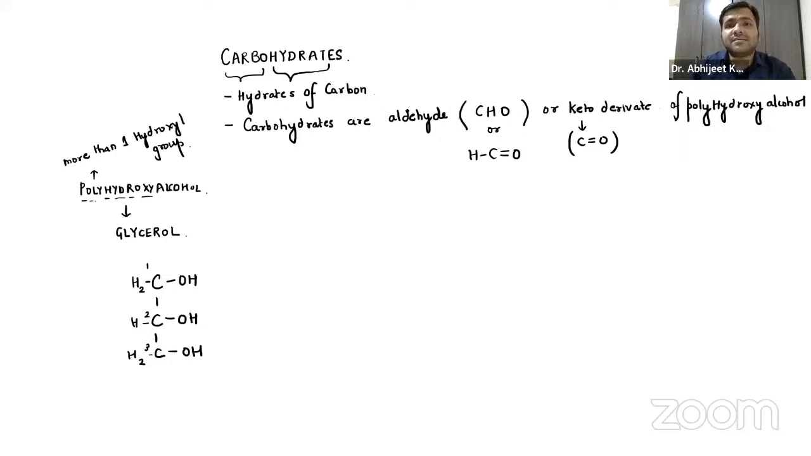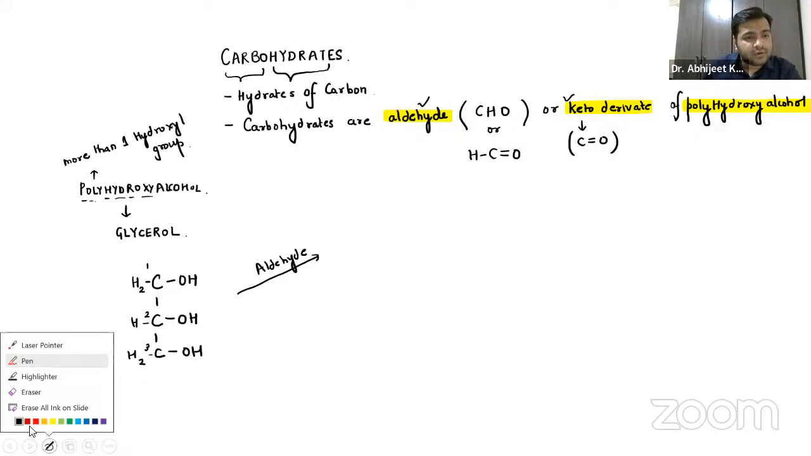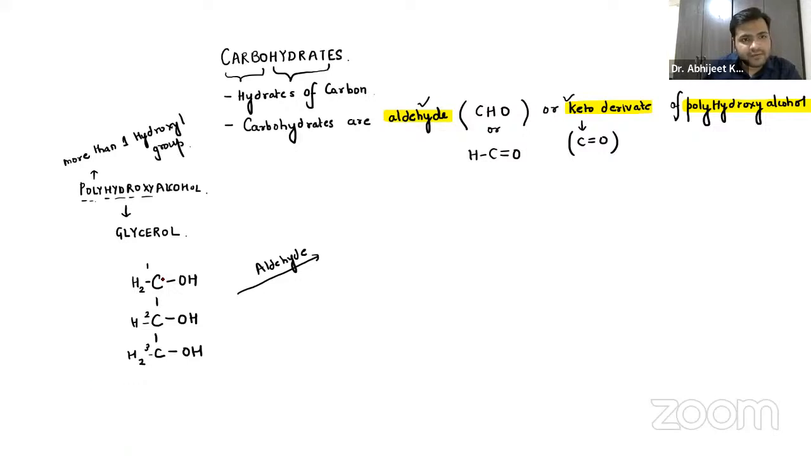Now, what does the definition say? They are aldehyde or keto derivatives of polyhydroxy alcohol. Now, what we will do, guys, is first make an aldehyde part right over here. We are just going to remove the hydrogen over here, one hydrogen from here and one hydrogen from here, right? So obviously you will get an aldehyde group over here.